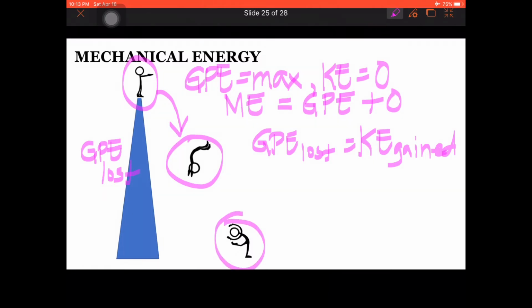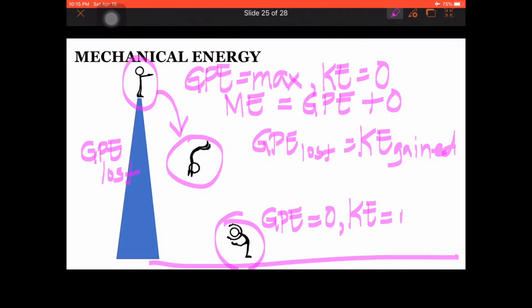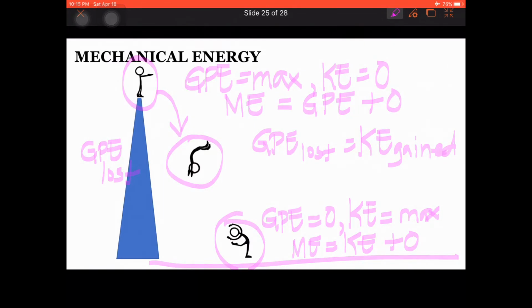At the lowest point of his jump, that is on the ground, he lost all his GPE. So GPE, gravitational potential energy, here is equal to 0. But KE, kinetic energy, is now at its maximum. ME at this point is equal to kinetic energy plus 0.